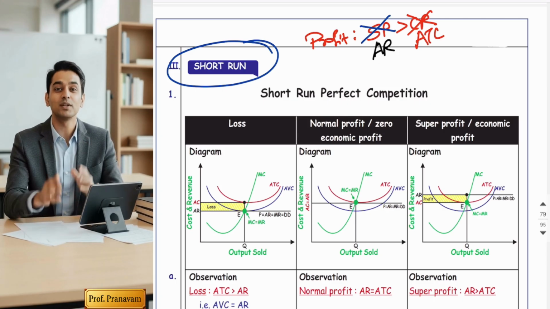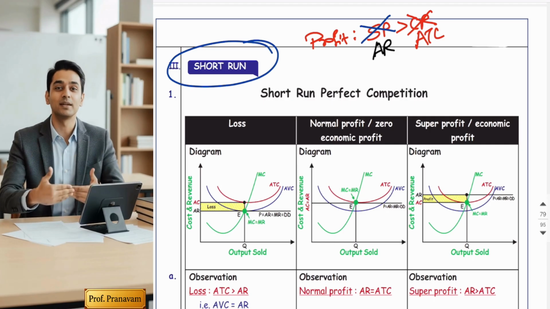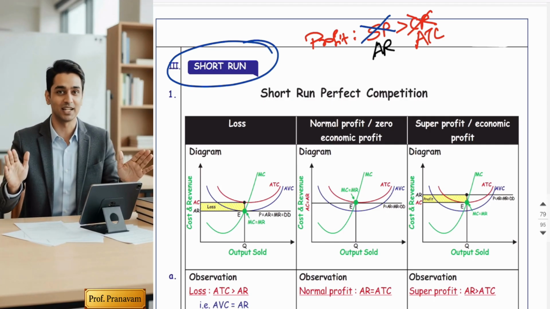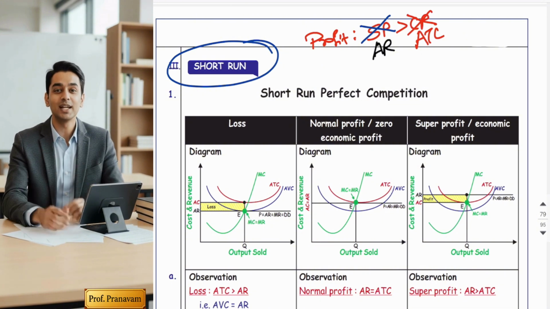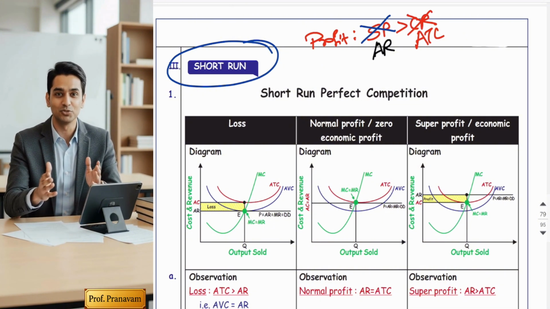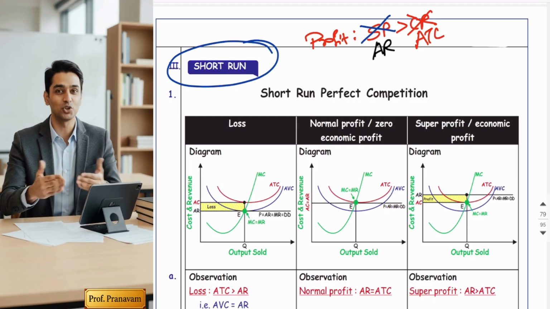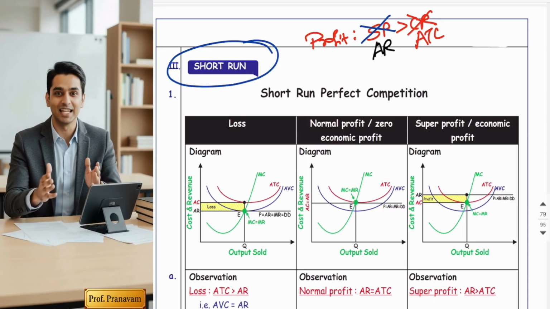Okay, so let's recap it fast. Average revenue curve you have already studied in the last topic. Now, in perfect competition, average revenue curve is a horizontal straight line and parallel to x-axis. Whereas in monopoly and monopolistic competition, the revenue curves are downward sloping. Am I correct? Yes, sir.